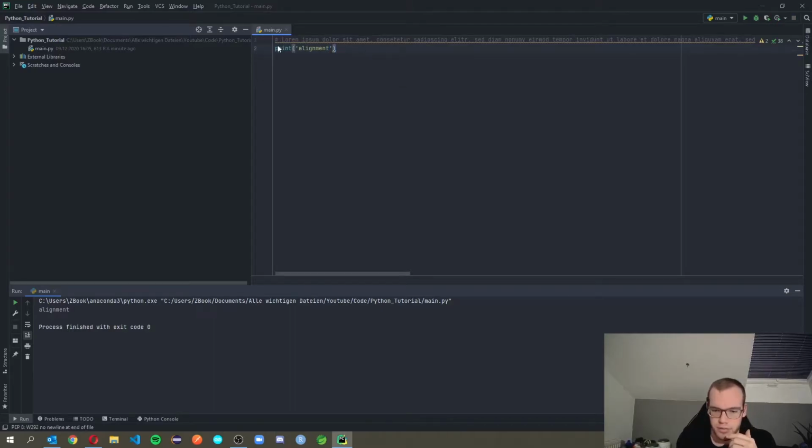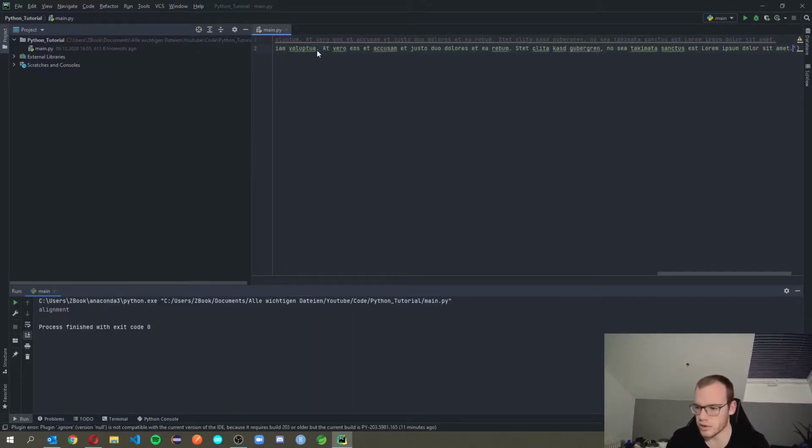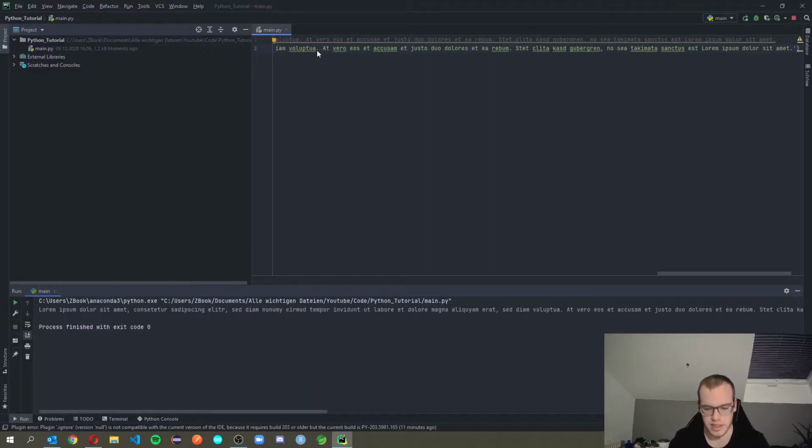That's why I have prepared a comment in the beginning. If we copy the comment and just put it in the quotation marks, then it will be a very long text. And if we enter it, it doesn't matter. It's a string, and everything in the quotation marks is stored in a string. And we can access every single character of it.